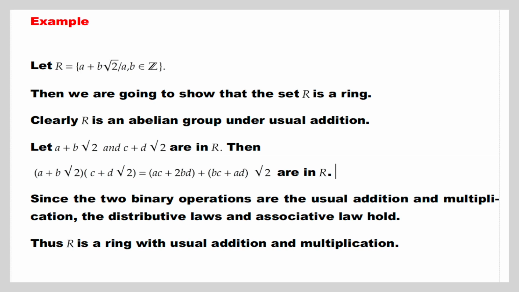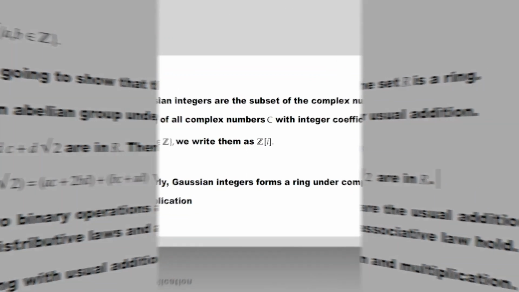Let a plus b root 2 and c plus d root 2 be in R. Then (a + b root 2)(c + d root 2) equals (ac + 2bd) plus (bc + ad) root 2, which is in R. Since the two binary operations are the usual addition and multiplication, the distributive laws and associative law hold. Thus, R is a ring with usual addition and multiplication.